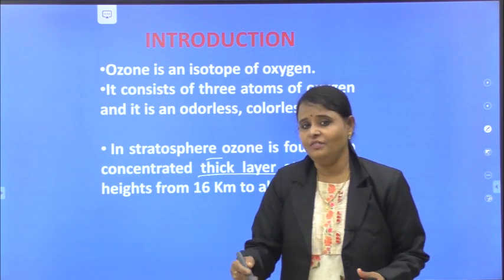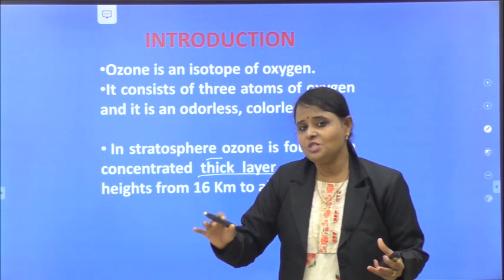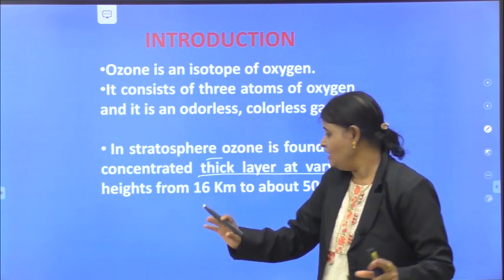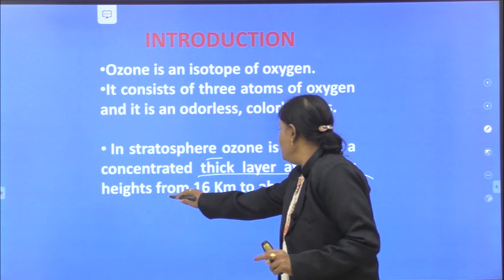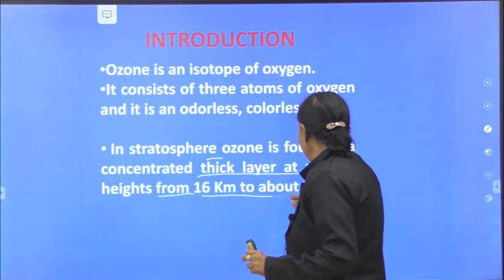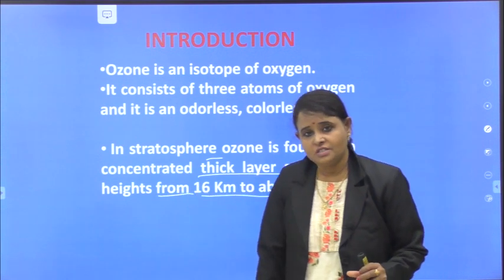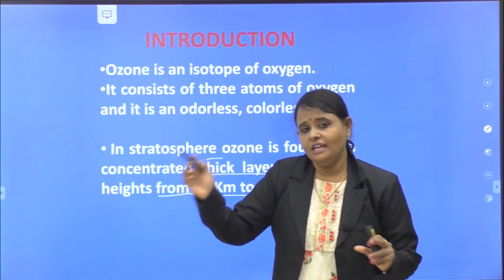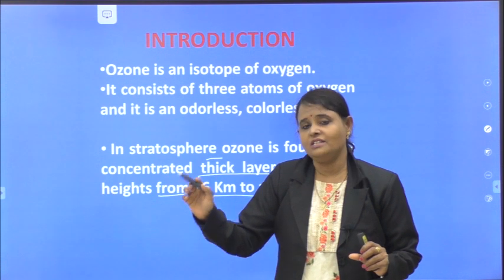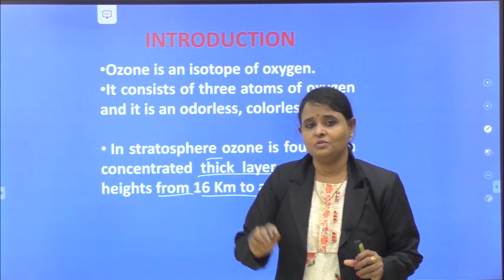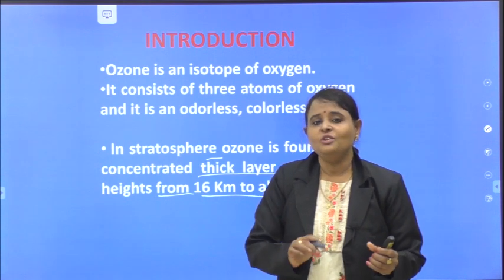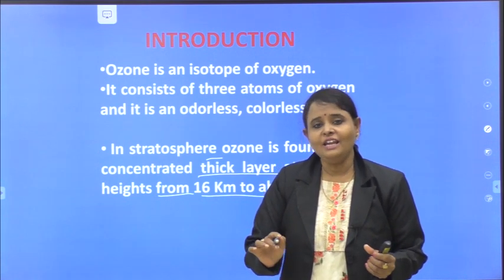It is formed even in the troposphere, but in the stratosphere it is present as a layer. It varies from 16 kilometers to about 50 kilometers. This layer-like structure is known as the ozone layer. It plays an important role in preventing UV radiations which are highly toxic.